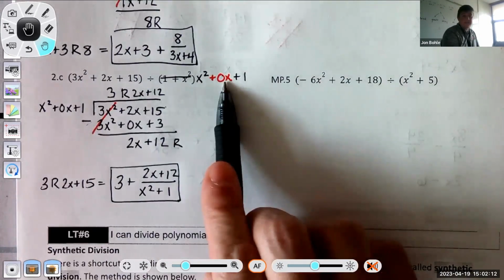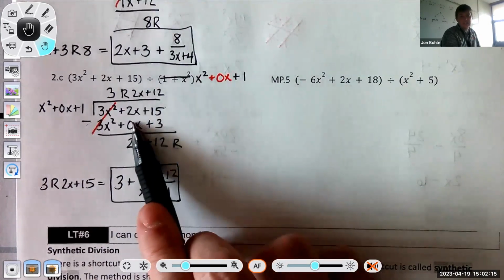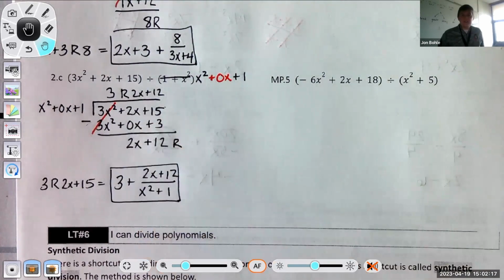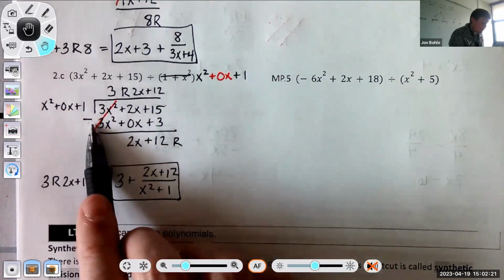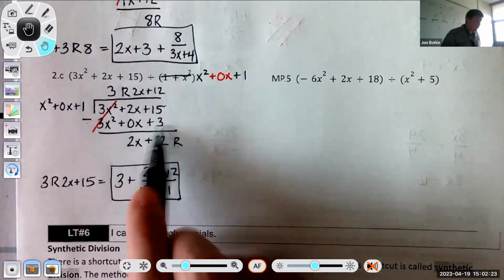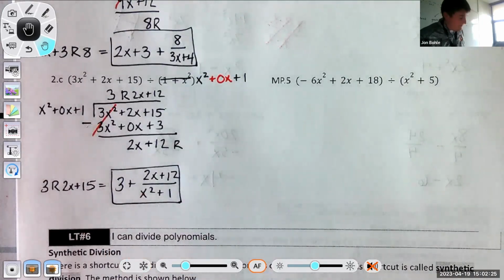And we have that 0x there also, just so you can see that it's a nice placeholder to make sure that we're keeping track of the work and adding or subtracting the like terms together rather than splitting those all up.